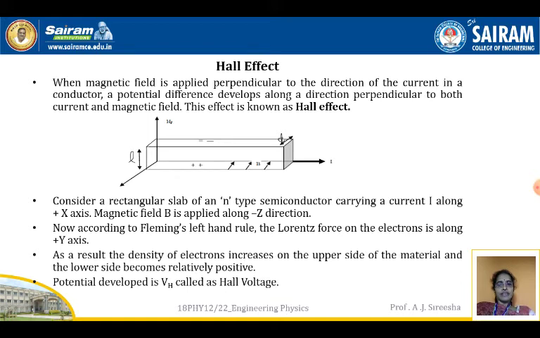Now according to Fleming's left hand rule, the Lorentz force on the electrons is along the positive y-axis. As a result, the density of electrons increases on the upper side of the material and the lower side becomes relatively positive. So, electrons increase to the upper side because the force is experienced towards the positive y-axis. The electrons are moved towards the positive y-axis and electrons are separated from the lower side.